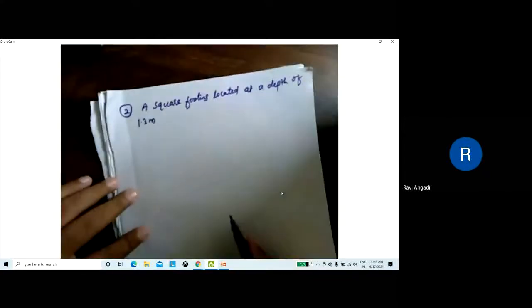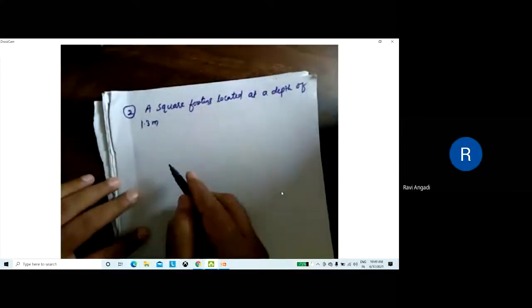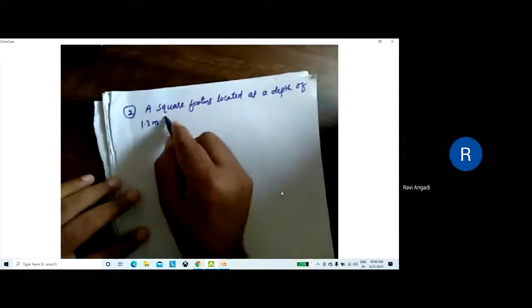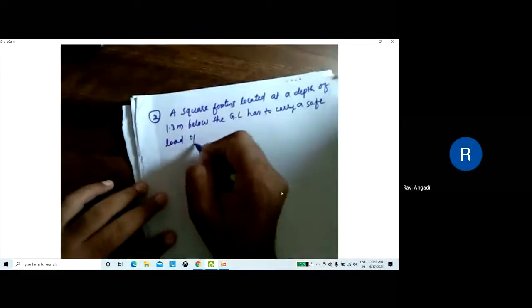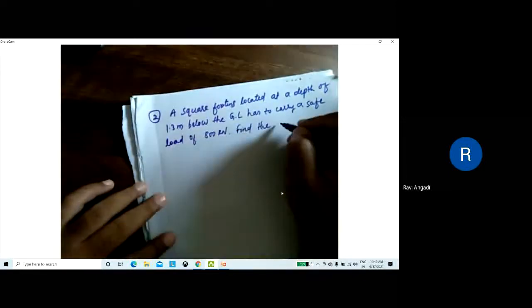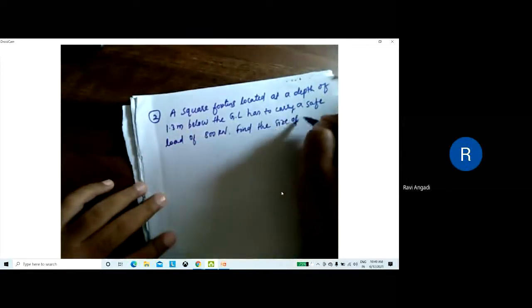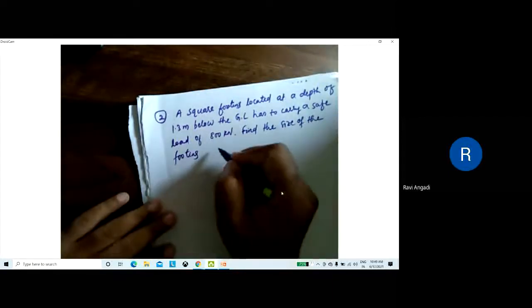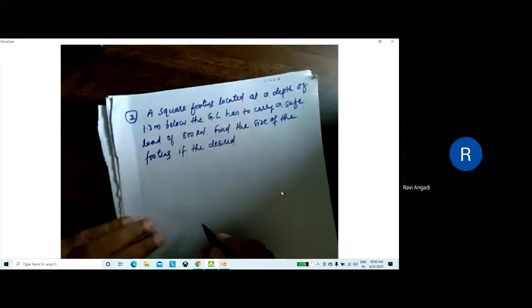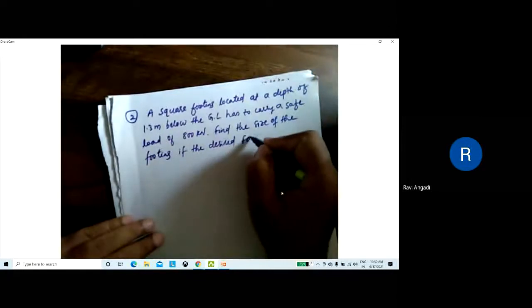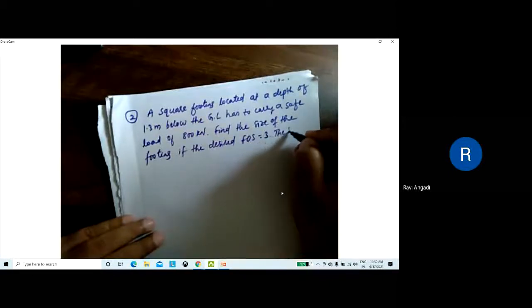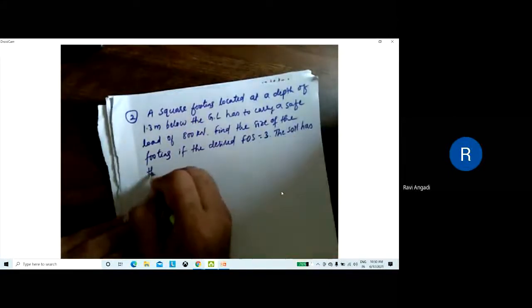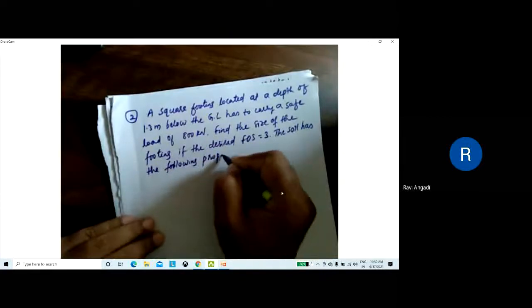Then here, a square footing located at a depth of 1.3 meter below the ground level has to carry a safe load of 800 kilonewton. Find the size of the footing if the desired factor of safety is equal to 3. The soil has the following properties.